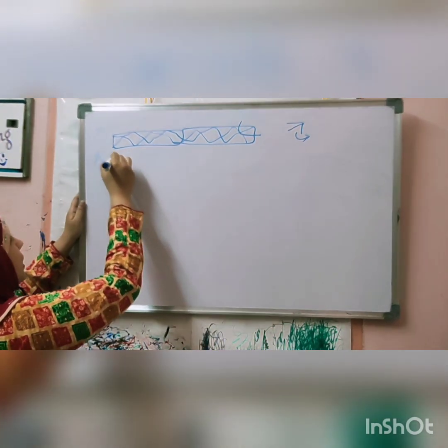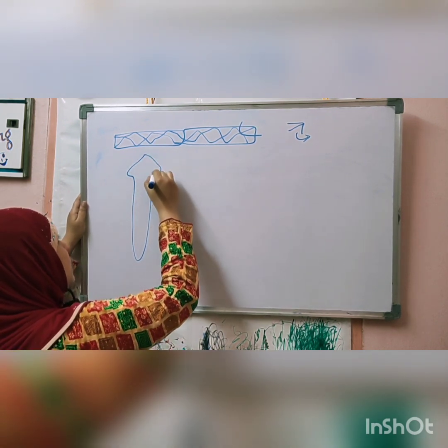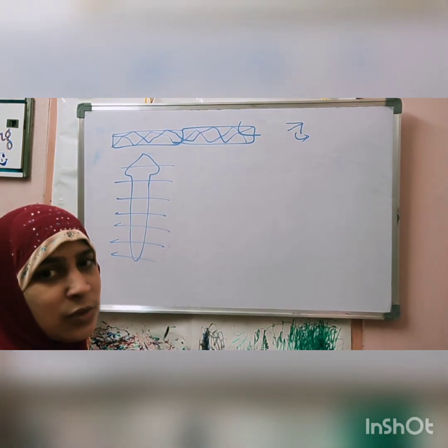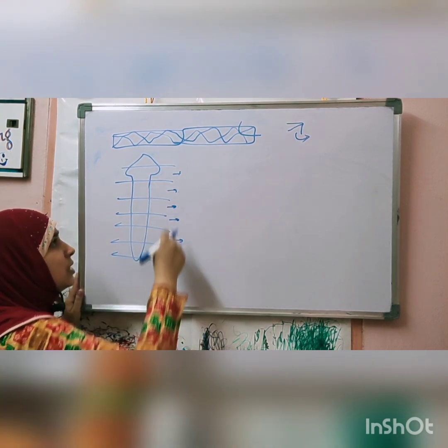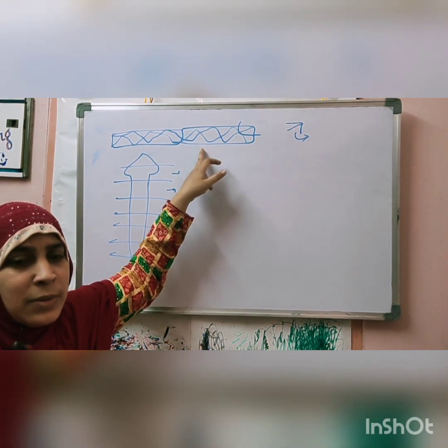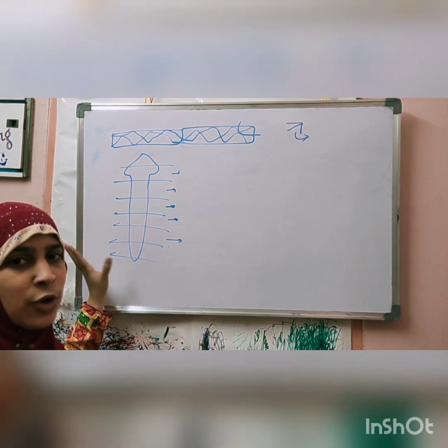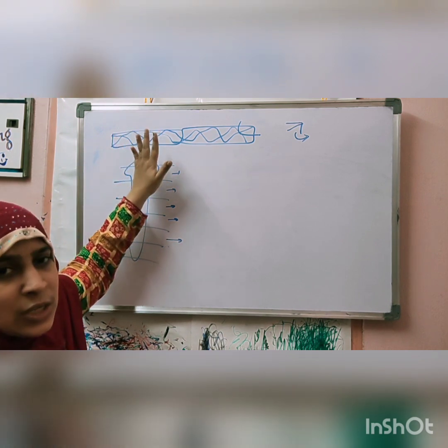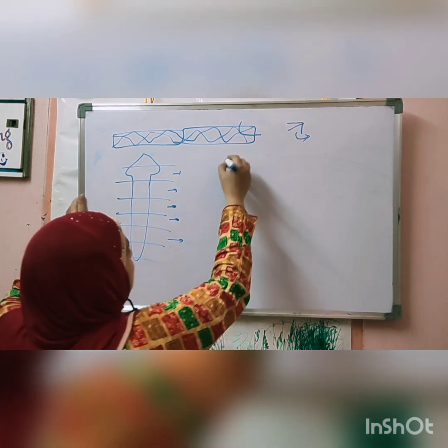In regeneration in planaria, planaria divides into so many pieces, more than 100 pieces. Each one will grow into a complete organism. So what is the difference from fragmentation? In fragmentation, one small fragment forms at a time. In regeneration, all fragments are formed at once. After the fragments are formed, there is no parent in regeneration, but the parent remains in the case of fragmentation. That is the difference between regeneration and fragmentation.